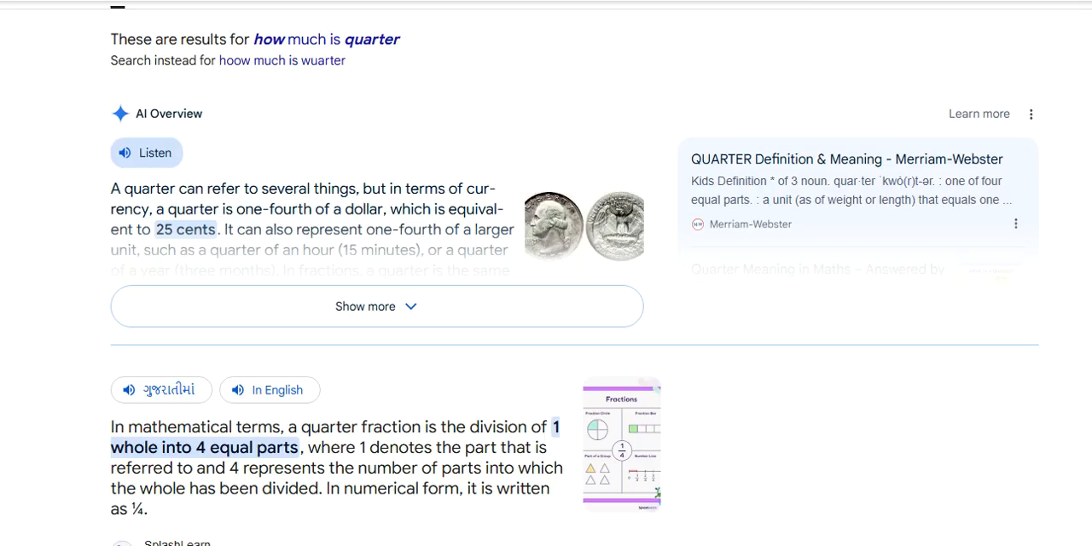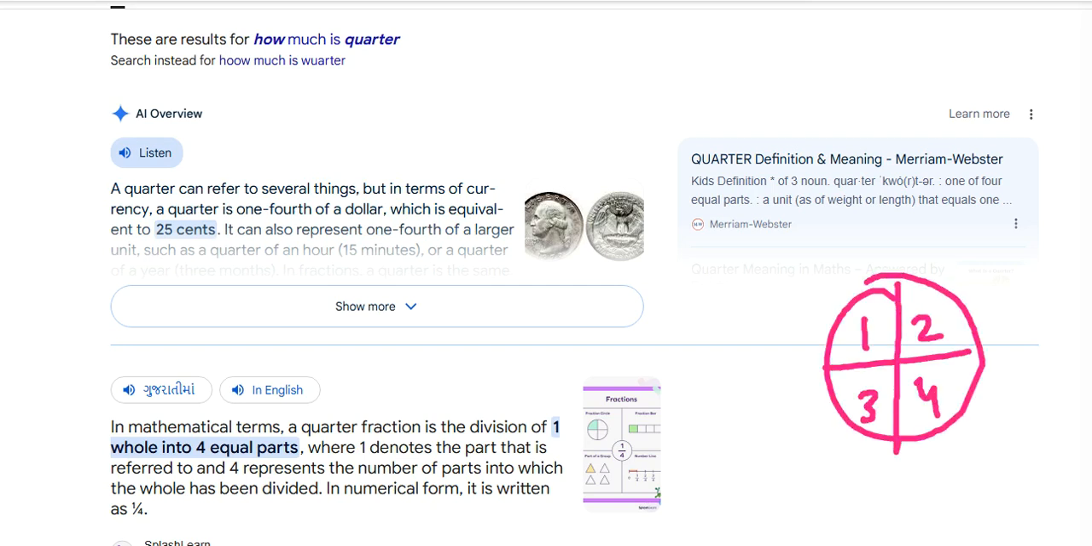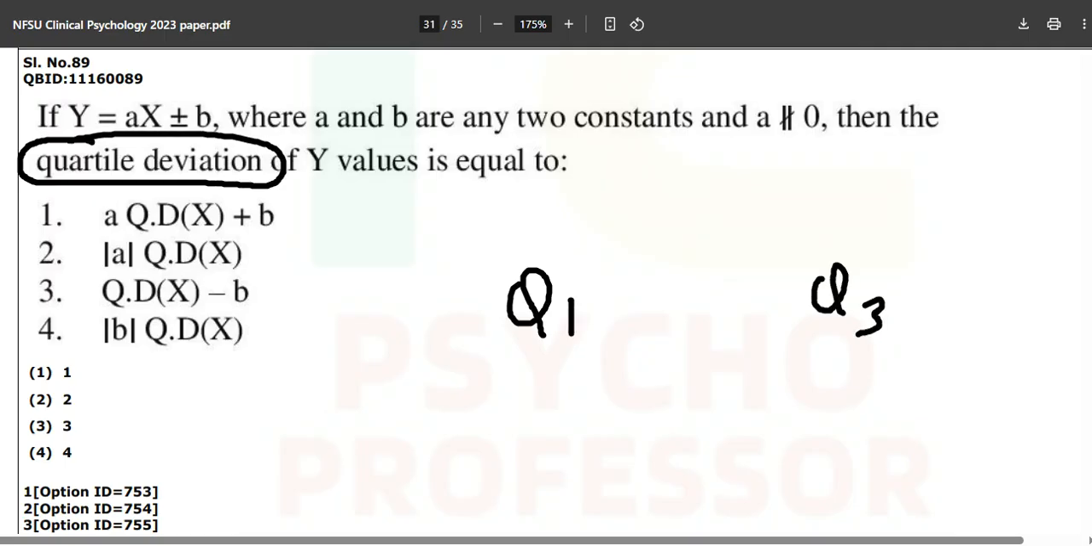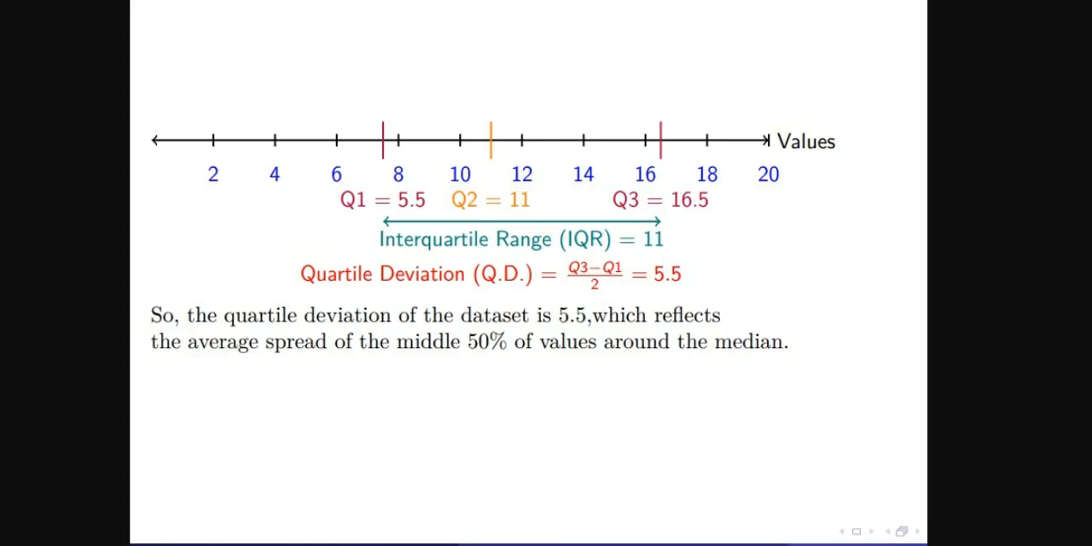Just to teach you like a baby, see over here, these are the 25 cents. In mathematical terms, and it is provided in Gujarati also, a quarter fraction is the division of one whole into four equal parts. Let's suppose you're having a pizza over here. This is a half, and these are the quarters: quarter one, quarter two, quarter three, and quarter four. So now you know what a quartile deviation is. A deviation where we will have Q1 and Q3 with us. Why Q1, Q3?